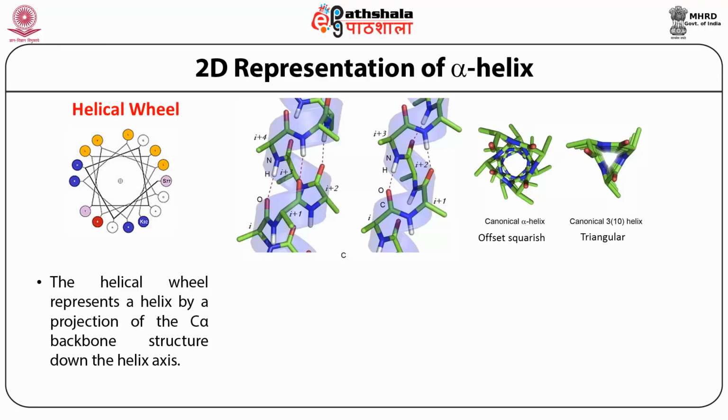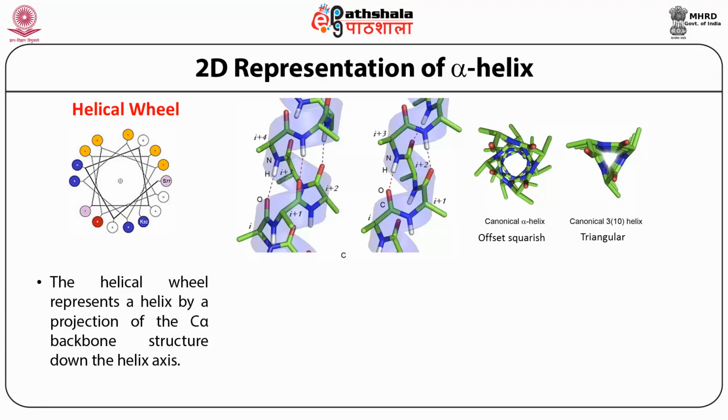But you can also look at and compare here the ideal alpha helix and 3₁₀ helix. The alpha helix core, if you look at it, is offset squarish, but in the case of 3₁₀ helix you can see that it is triangular, and you can also see that 3₁₀ helix is much more compact here.